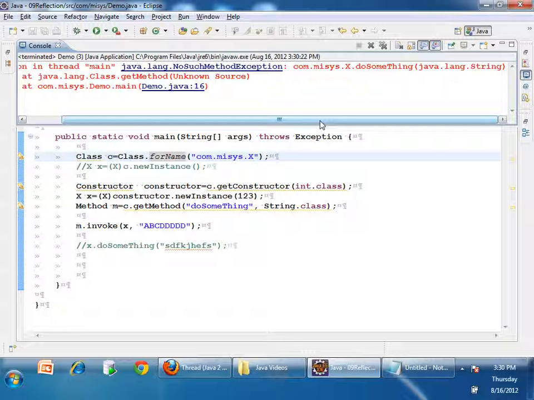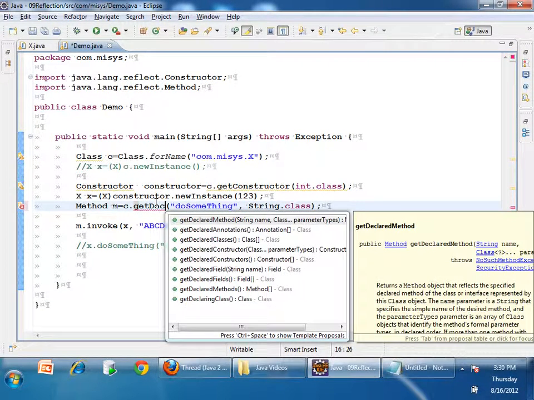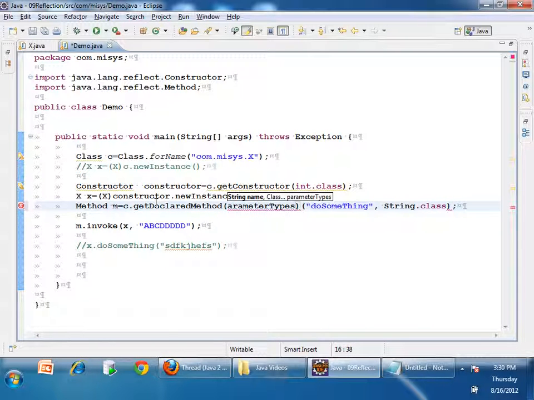So by default, what will happen is getMethod will give you a method object only if the method is public. But you want a method object even though it is not public. So instead of calling getMethod, what you can do is you can say getDeclaredMethod. getMethod will give you only public methods, the methods which are accessible.